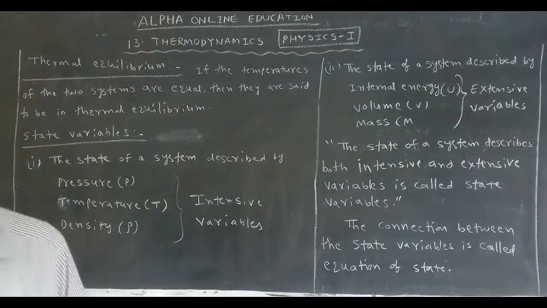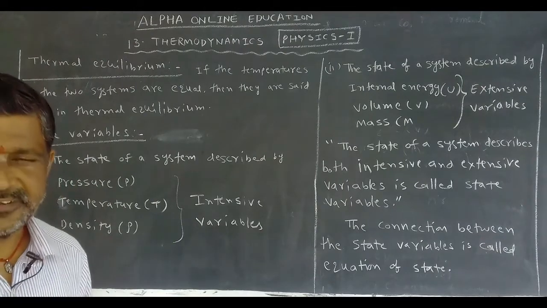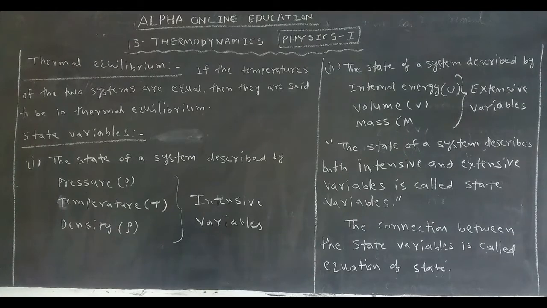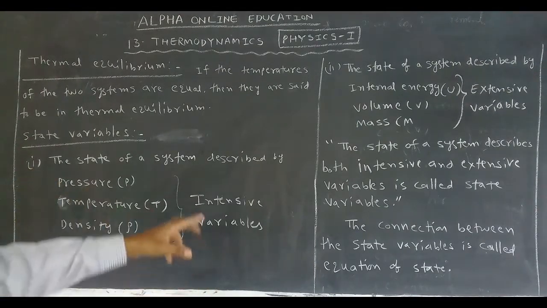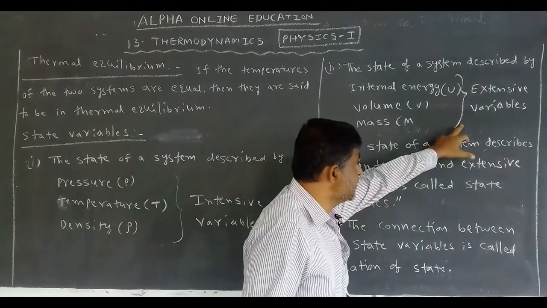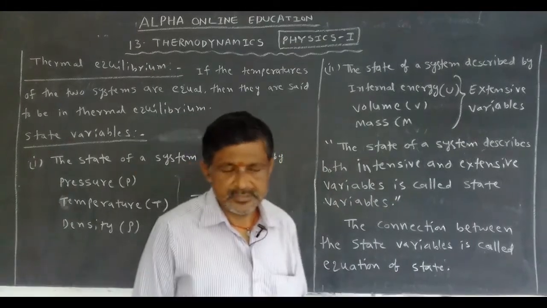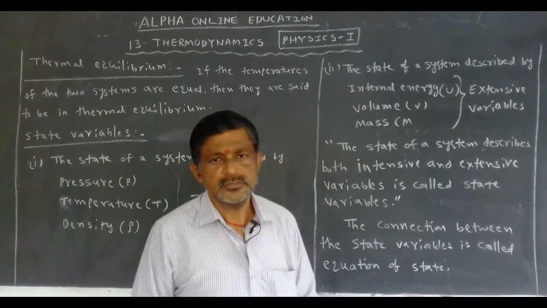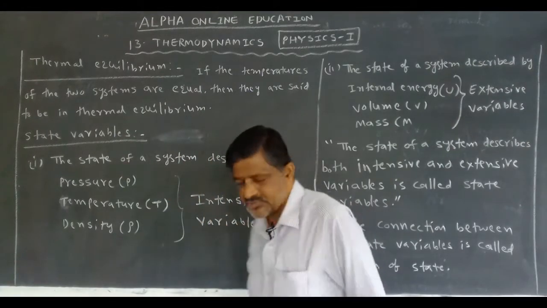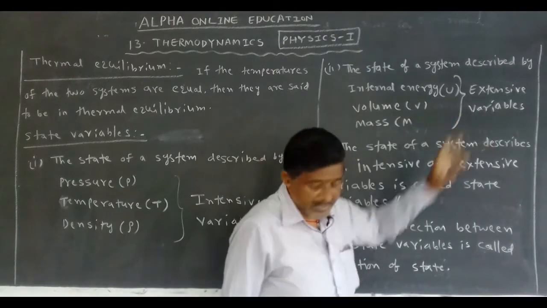State: we know solid state, liquid state, and gaseous state. In that, which variables change, especially in thermodynamics? Those are called state variables. The state variables are of two types: number one, intensive variables, and number two, extensive variables.